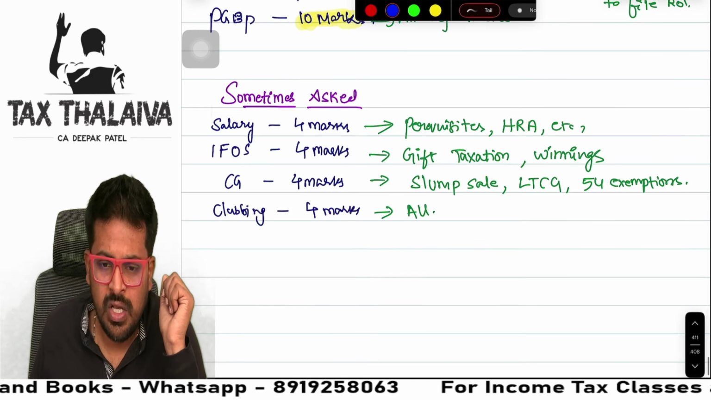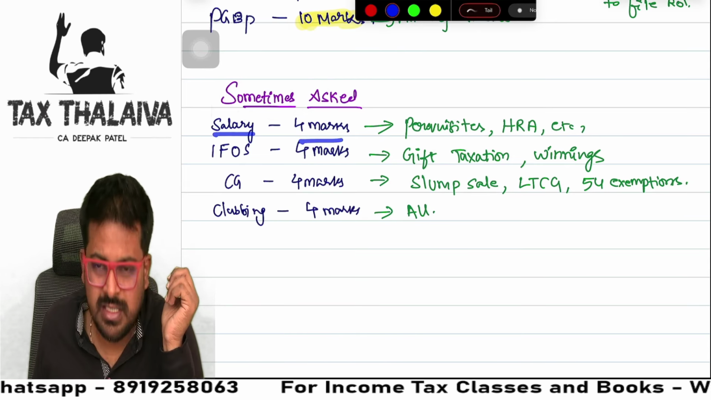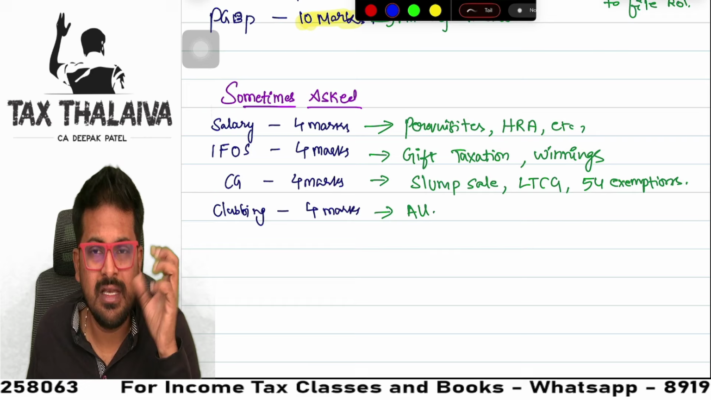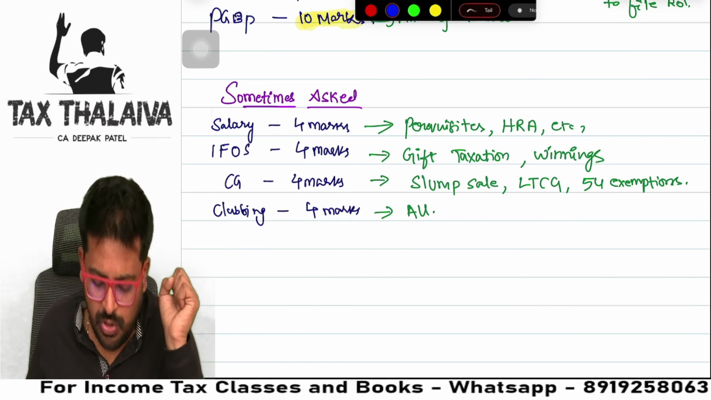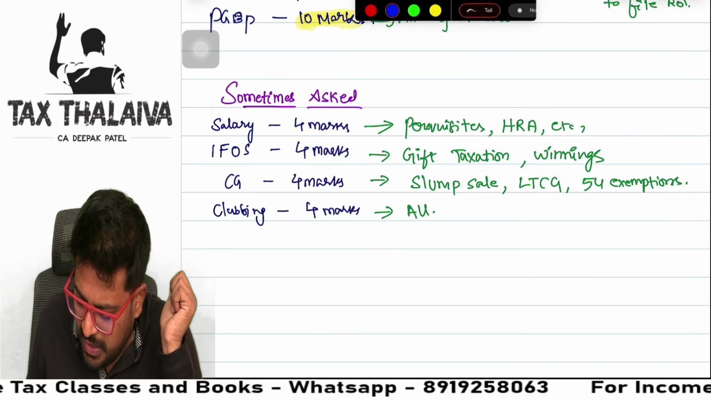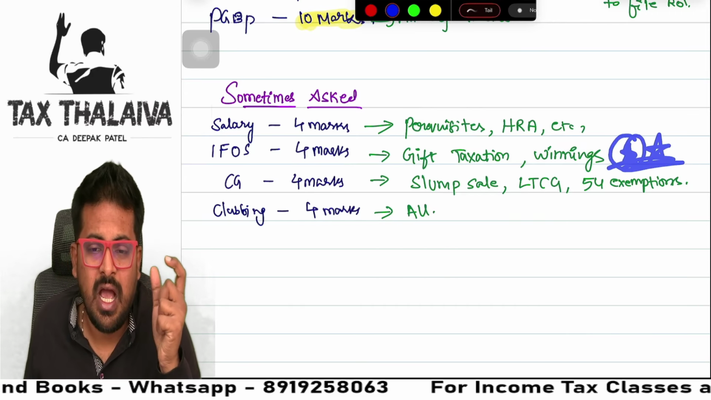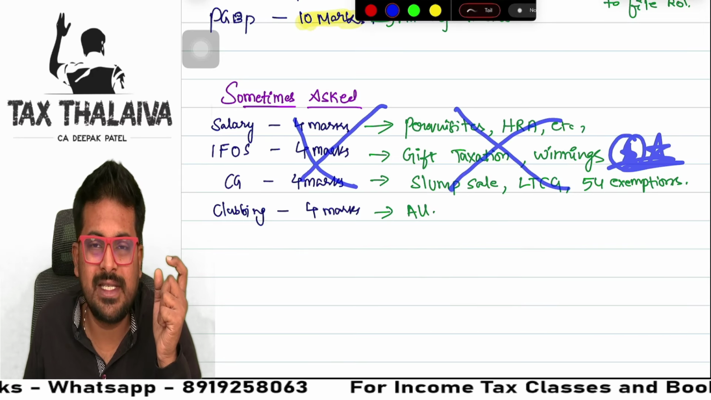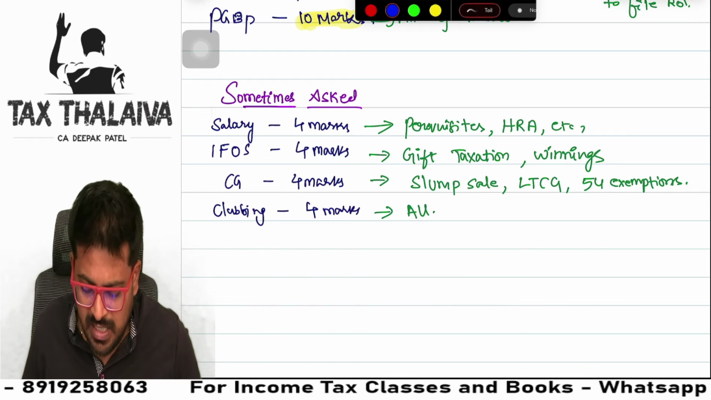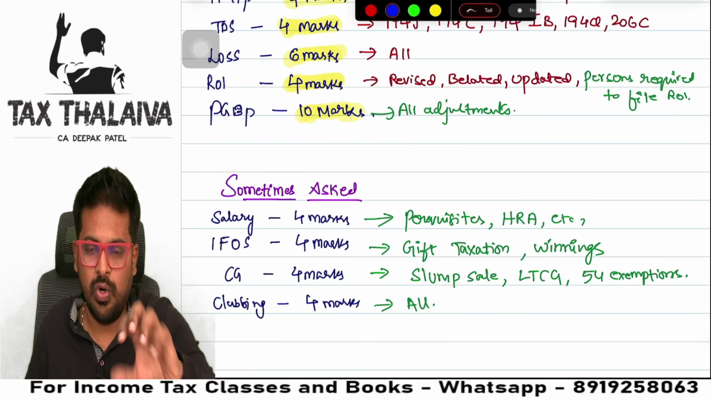Next, these are sometimes asked, sometimes not asked topics. Salary, 4 marks. What do I need to focus on, sir? Perquisites, HRA, allowances, focus on these. And the total salary income computation also you focus. IFOS, guys, gift taxation, winnings, very important. Even in MCQs these are asked. I am not saying to take other topics lightly, or to leave any other topics. All I am saying is focus should be on this. The more questions you do, the better.